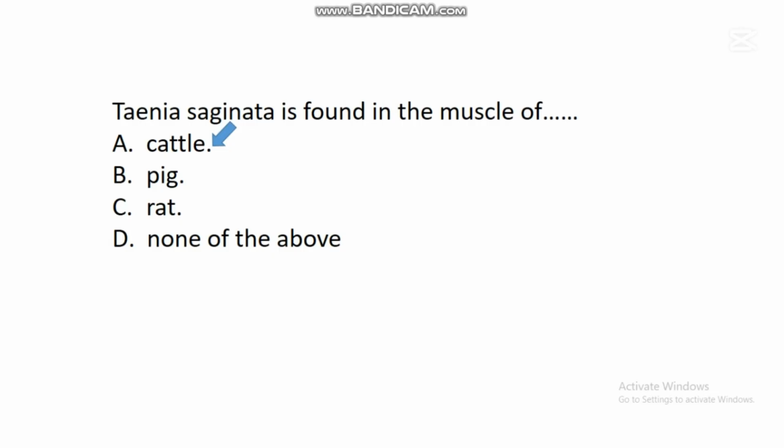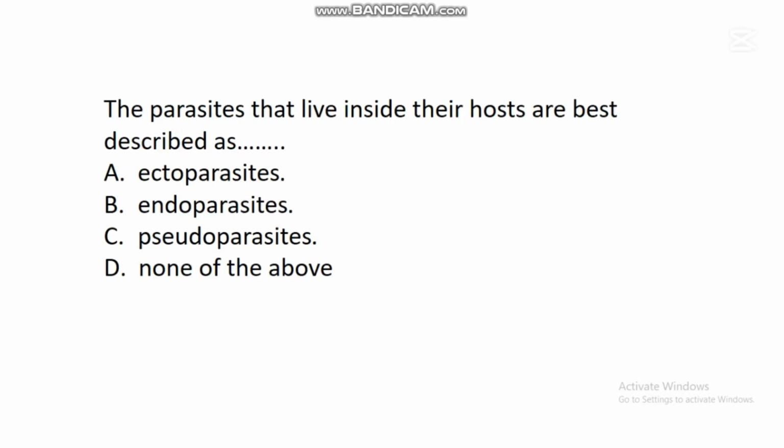when human beings eat that cattle, when the cattle is slaughtered and the meat is not cooked very well, the Taenia saginata will go into human beings and develop into mature tapeworm. So it's also encouraged to cook beef very well before consumption to avoid increasing the number of parasites in the body system.